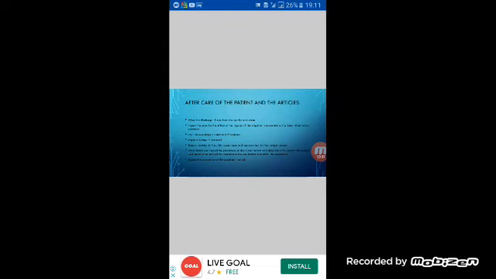Now we will discuss the procedure that should be carried out by the nurse after the care of the patient and the articles. First, wipe the discharge, if any, coming out from the eyelid, and it should be cleaned carefully and smoothly. Secondly, inspect the eyes for the effect of the irrigation if the irrigation was carried out to treat an inflammatory condition. And then instill the eye drops or ointment if ordered, and apply dressings if ordered.